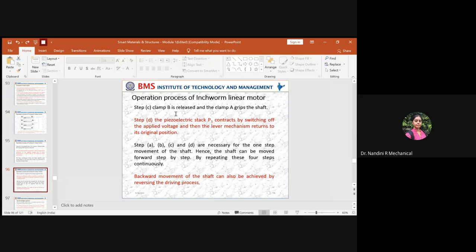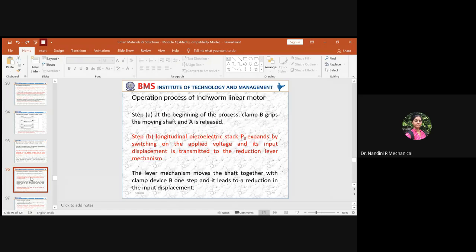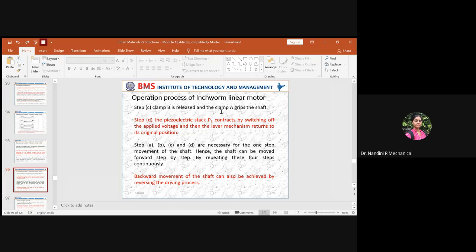When the displacement has been reduced, the clamp B is released, because now the displacement has been shifted forward. When the moving body shifts forward, it is not attached with clamp B. Due to that, it gets released from clamp B and it gets engaged with clamp A. Okay, so now the clamp B grips the shaft. When the clamp B grips the shaft, the piezoelectric stack P3 contracts.